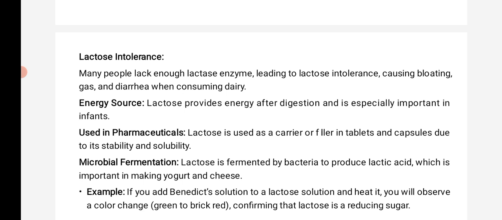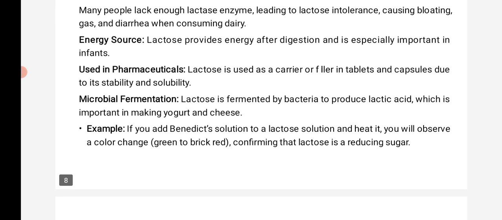What about energy sources? Lactose provides energy after digestion and is especially important in infants. In pharmaceuticals, lactose is used as a carrier or filler in tablets and capsules due to its stability and solubility. In microbial fermentation, lactose is fermented by bacteria to produce lactic acid, which is important in making yogurt and cheese. For example, if you add Benedict's solution to a lactose solution and heat it, you will observe a color change from green to red, confirming that lactose acts as a reducing sugar.